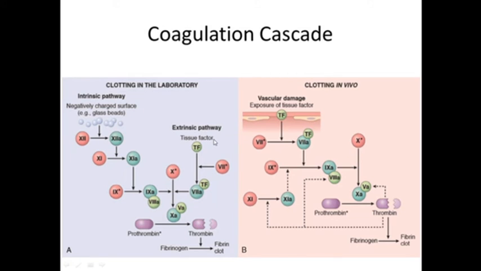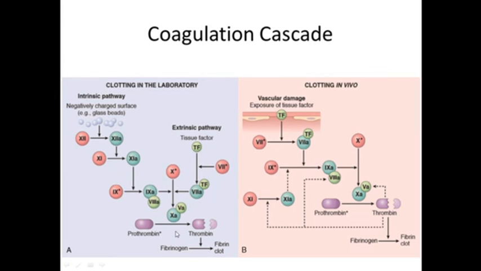This is similar to this, but because this starts with factor 12, for the activation of factor 12 we'll add the glass beads. They provide the negatively charged surface and cause the activation of factor 12. And once this pathway is activated, there will be formation of clot in the test tube. So we assess this pathway and any deficiency.